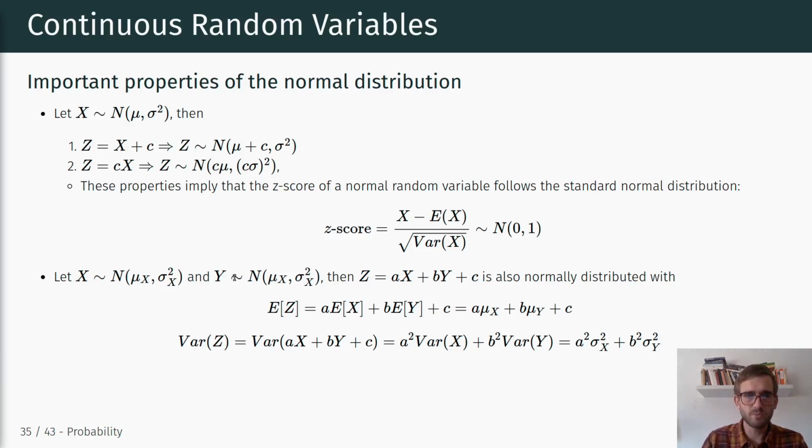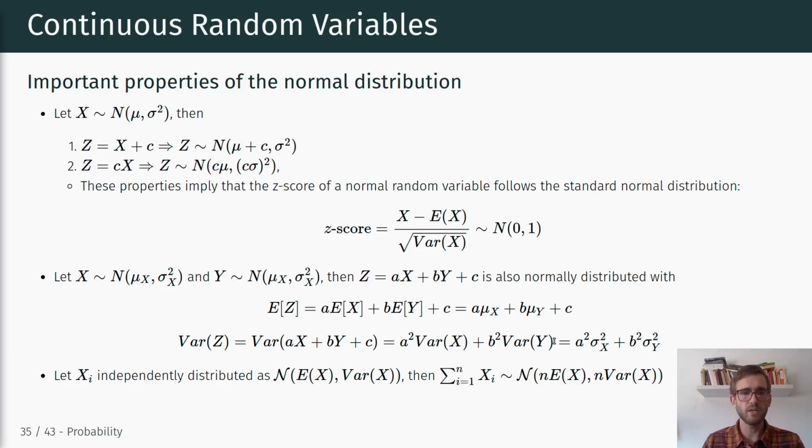So since they're assumed to be independent, the variance of their sum is the sum of the variances, and we take into account the multiplication by the constant by pulling it outside of the variances, and what we're left with is a squared variance of x plus b squared variance of y. Okay.